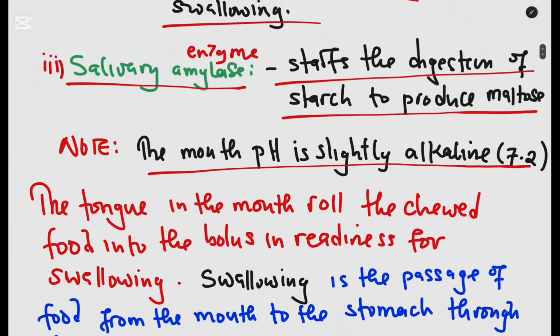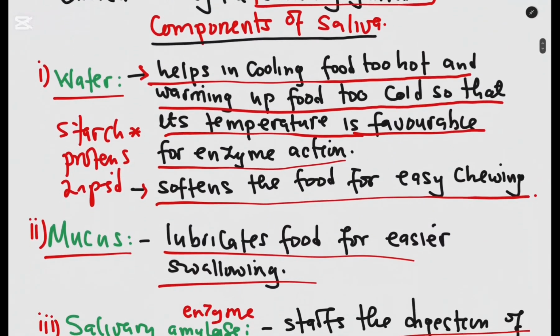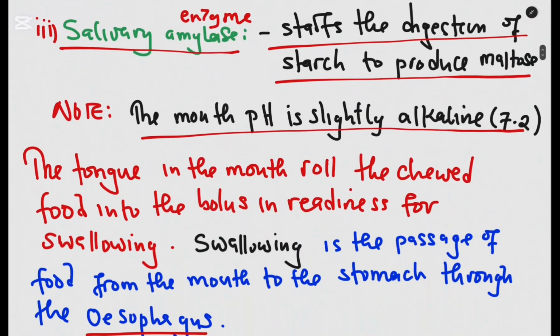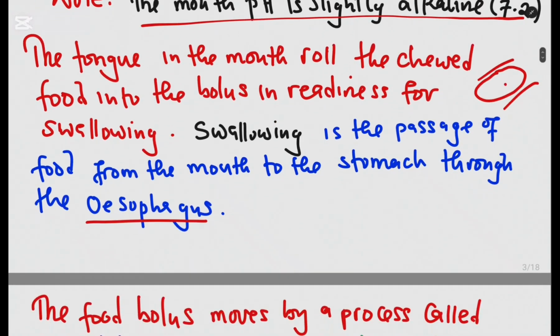Now, after all that has happened, that is the chewing and the secretion of saliva, with the help of the tongue rolling as you are chewing, the food is rolled into a mass called the bolus. The bolus is now ready to be swallowed. So you swallow the bolus, and it moves along the esophagus. Swallowing is just the passage of food from the mouth to the stomach through the esophagus.